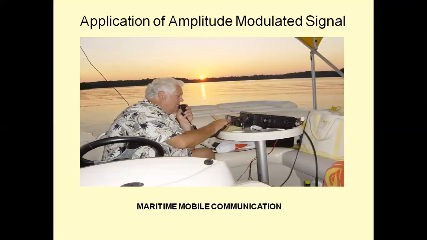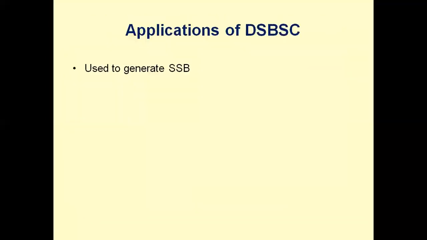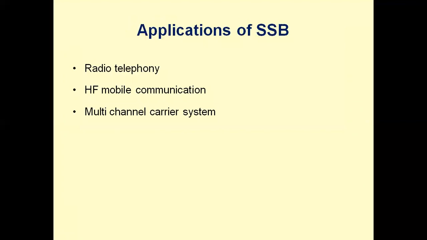And this is maritime mobile communication, ship and shore communication. Applications of DSBSC used for radio broadcasting, but particularly used for generation of SSB modulation scheme.